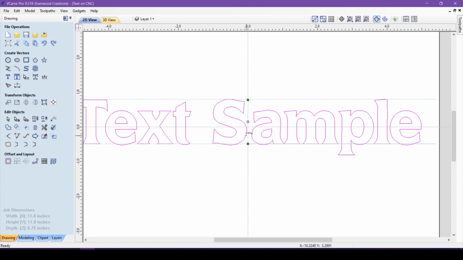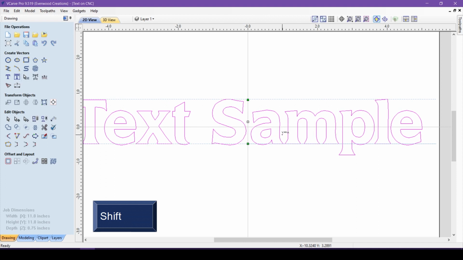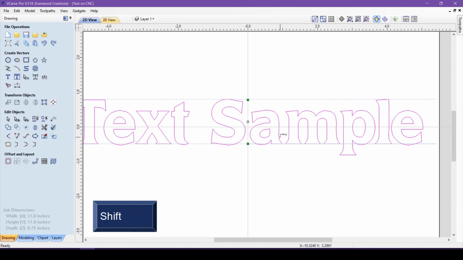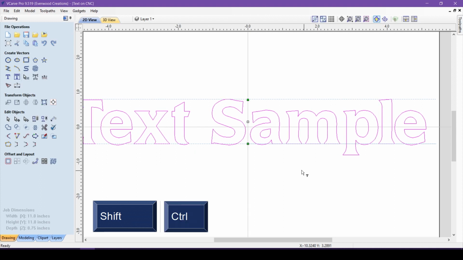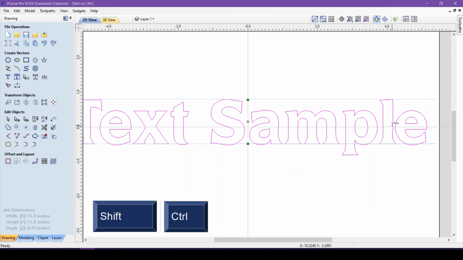I can click several times until I get the look I'm going for. Now I can move my mouse between any of the other letters and move them apart as well, making sure to keep the Shift key held down. If you have large movements to do, you can hold down Control as well as Shift and the adjustments will be bigger. Now the letters are spaced properly to carve well.